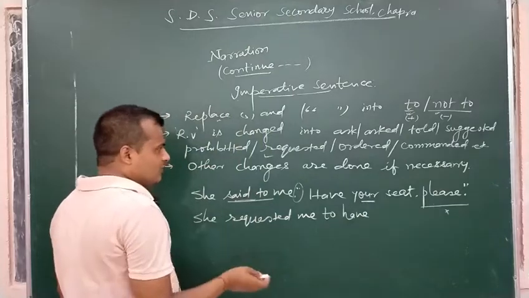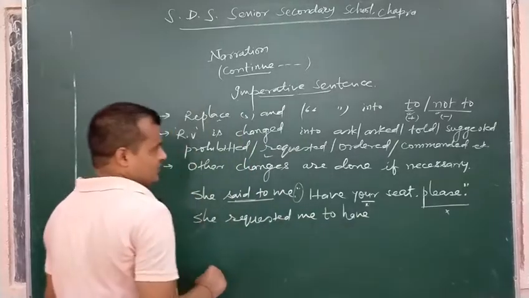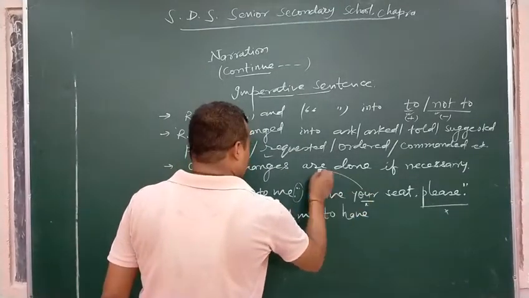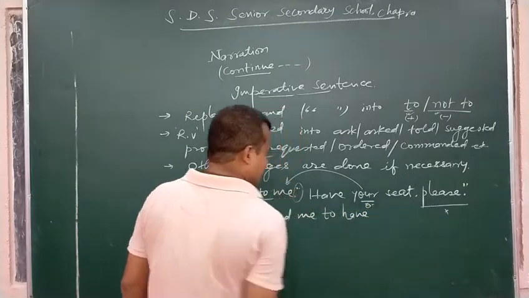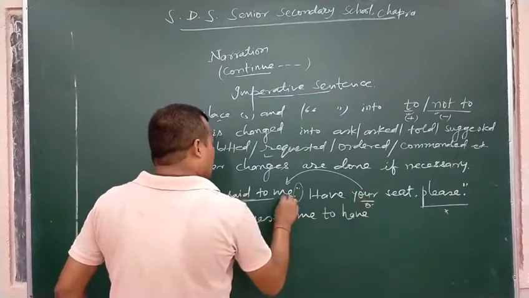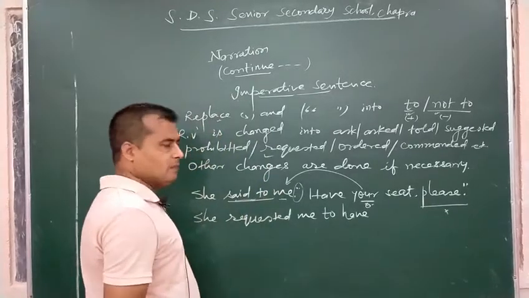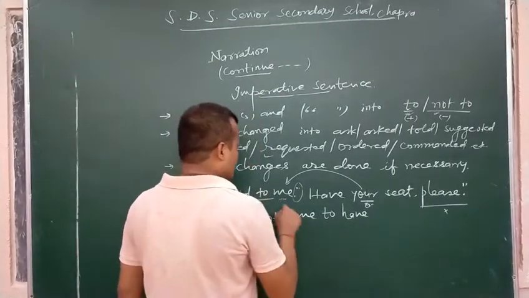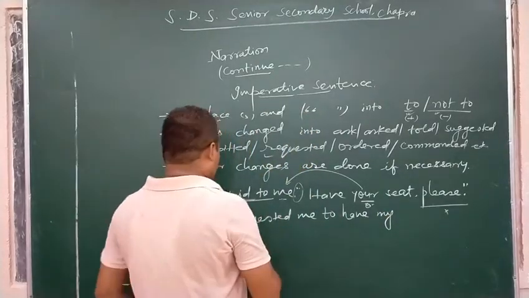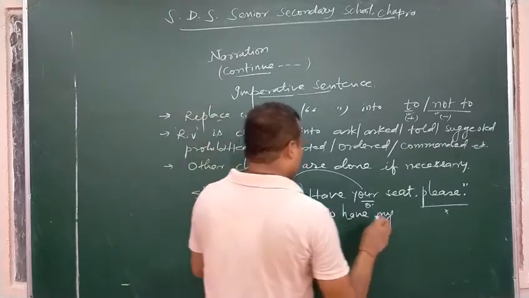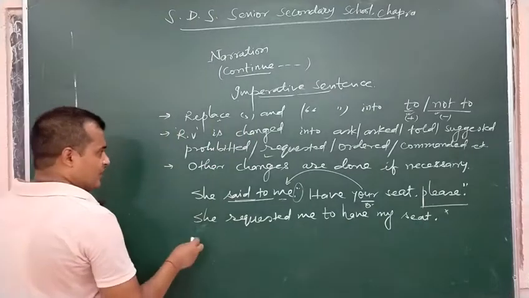We have a possessive case here, your seat. Second person changes into object, and the case will be according to reported speech. So in the place of your, you have to change it into me. What will be the possessive case of me? My. She requested me to have my seat. It is changed now.